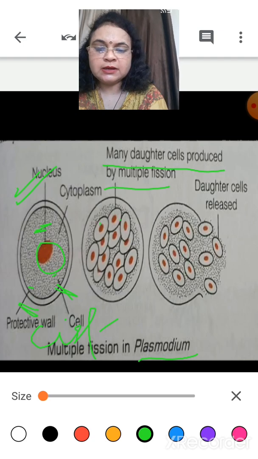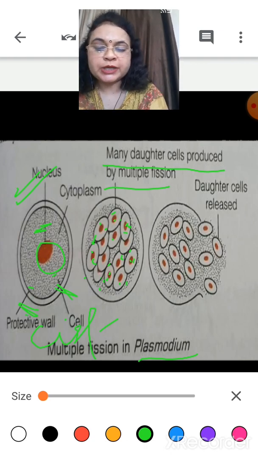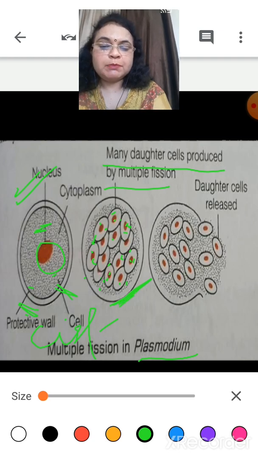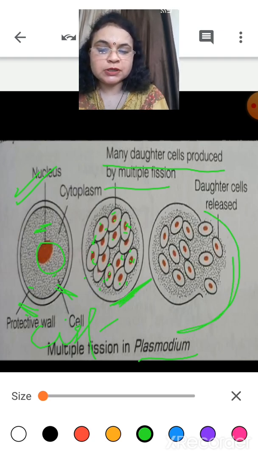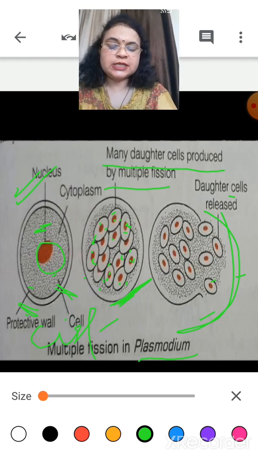You can see here so many daughter cells are produced, and each has a small nucleus, proper membranes around it, and cytoplasm. As the cyst or protective wall matures and bursts, what happens? These daughter cells are released and create a new life, their own life. Clear? So this is called multiple fission in plasmodium.